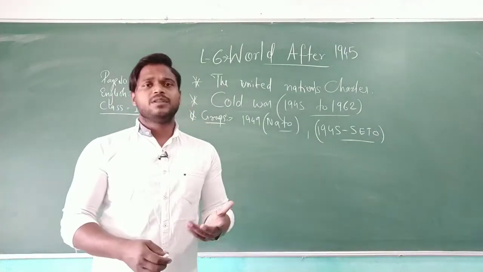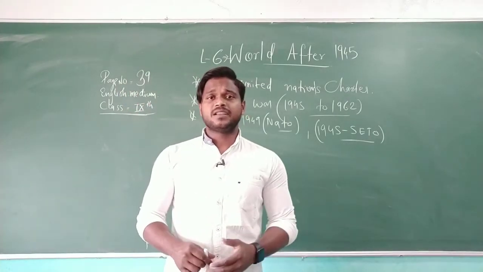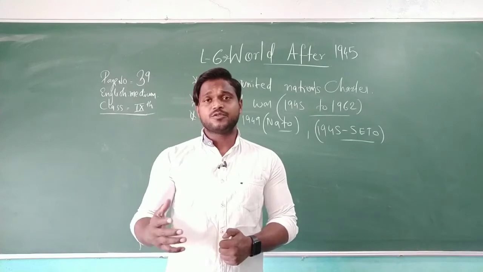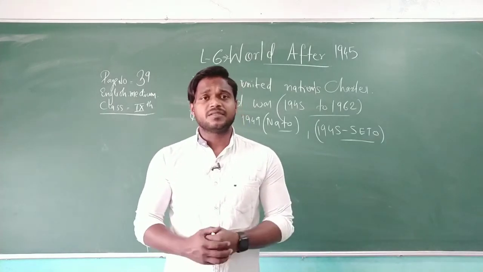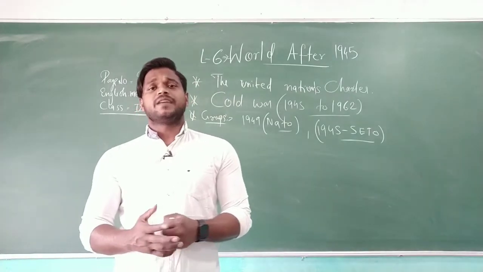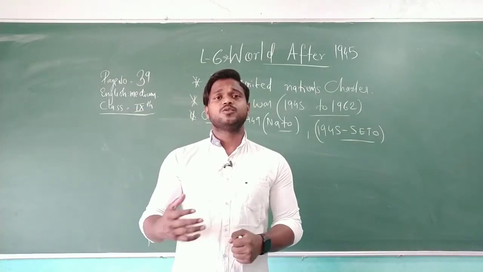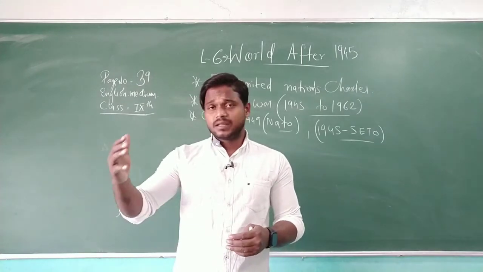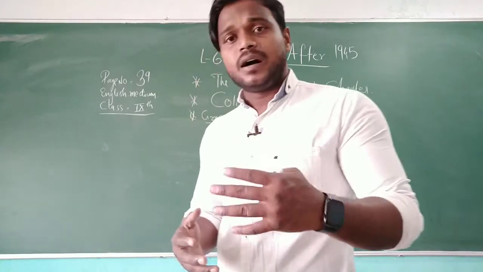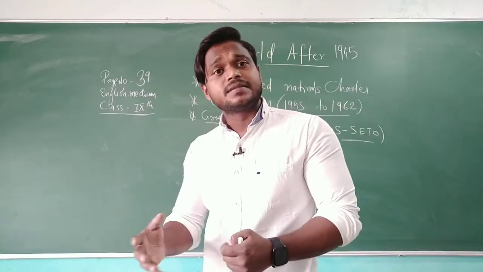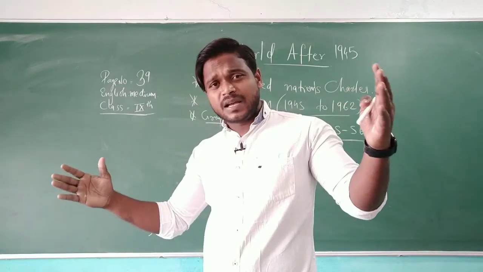If I talk about one more, that is CENTO, the Central Treaty Organization. It was organized in the middle of the eastern countries under the leadership and inspiration of England. An Arab country also joined CENTO, and that's how America took over its leadership. Under America's leadership, CENTO was also organized, and Arabian countries were also helping these states. So that's how we can say the UN's policy was about to be finished.